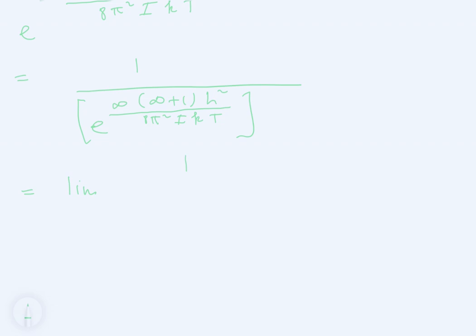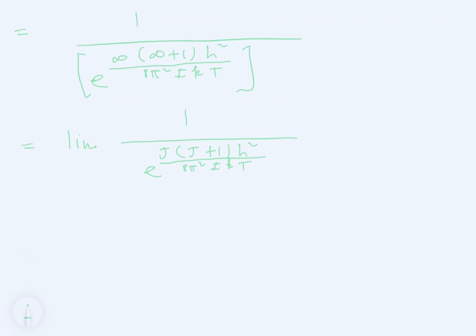Okay, if we are being explicit about what's going on here, what you're doing is finding the limit of j. That's what it means. Since infinity is not a specific number, it means that you're getting bigger and bigger. It's unbounded above. All right, so you've got e to the j times (j plus 1), you've got h squared, which is a constant, of course, over 8 pi squared times I times k times t.